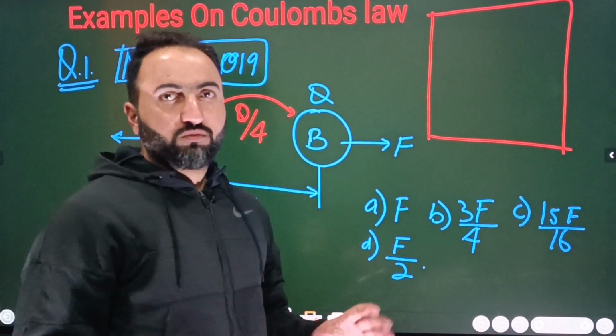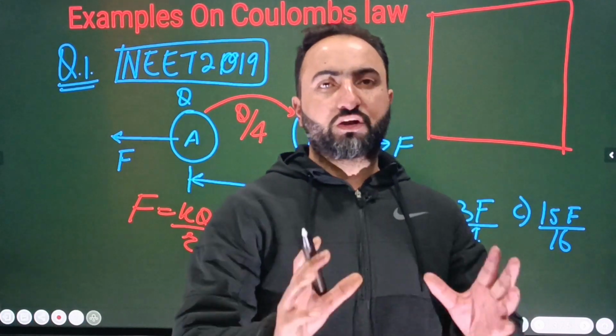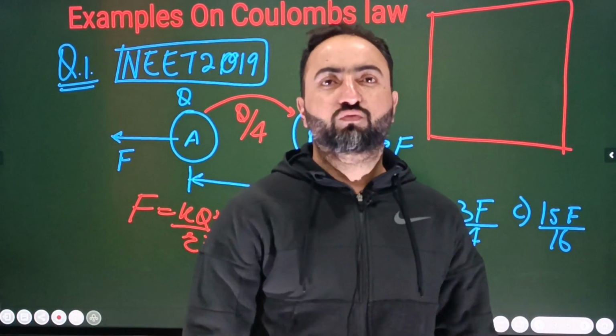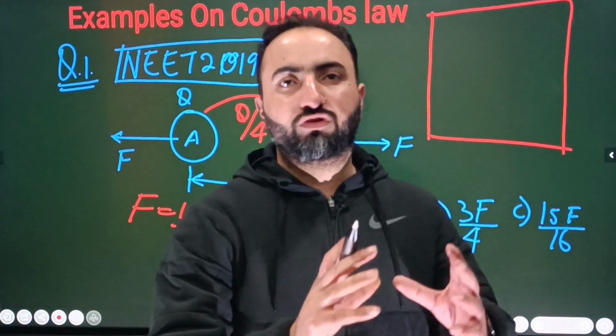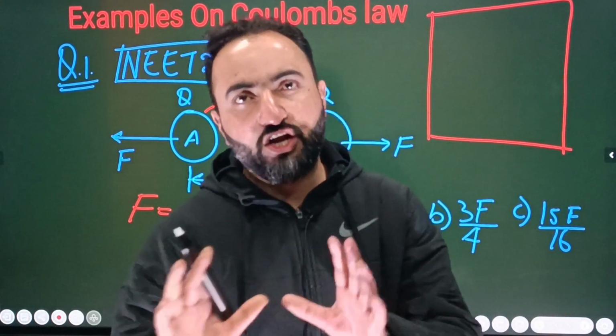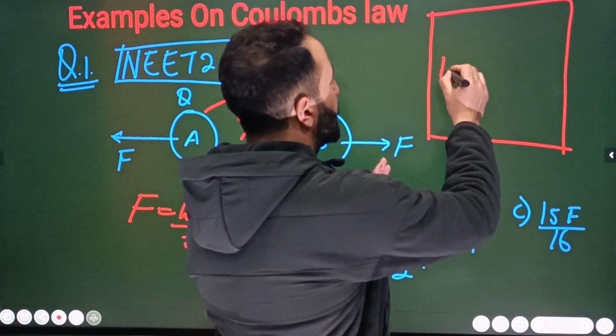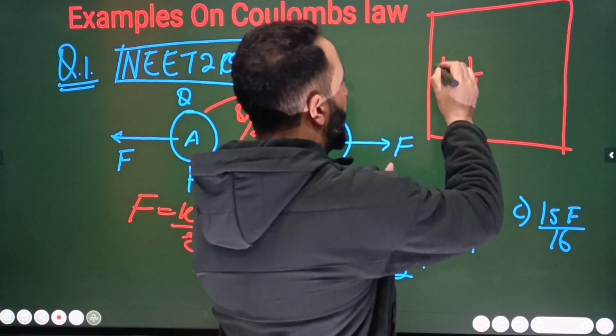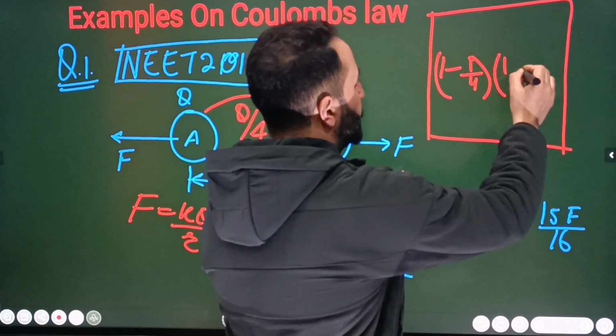First of all, 25% of the charge is transferred from A to B. बोलो बेटा 25% होता कितना है बेटा? That is 1 by 4. That means 1 by 4 is subtracted from 1. 1 by 4 is added to another. सीधे करना क्या है बेटा? 1 minus 1 by 4 multiplied by 1 plus 1 by 4.